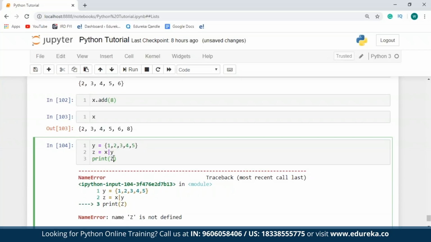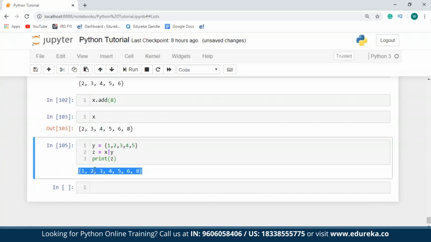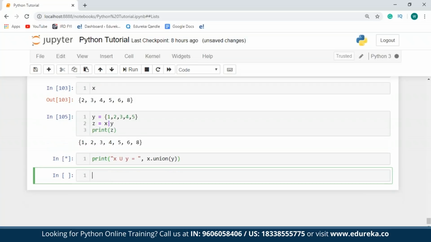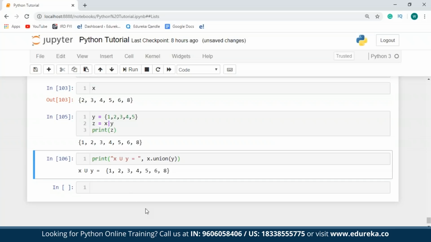Sorry, I've taken cap C over here, which is small actually. So as you can see, I have the union of x and y present in z. Similarly, I can also make use of the union function. To do that, I'll just make use of the print function, and then I'll say x union y equals x dot union of y. So as you can see over here, I found the union of x and y.